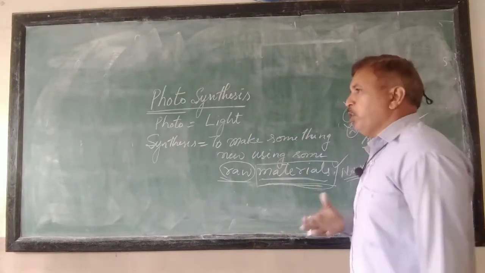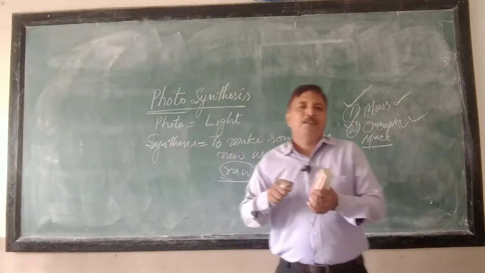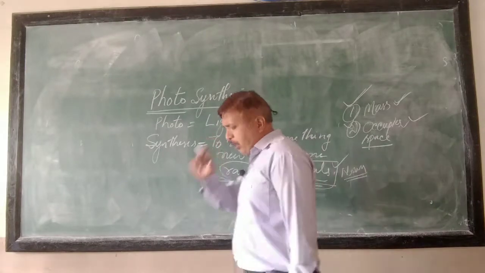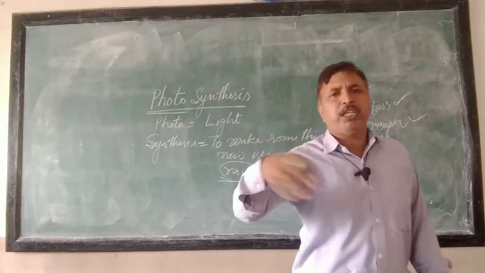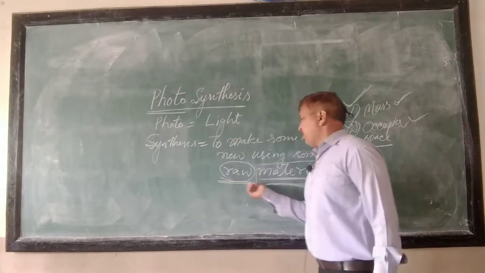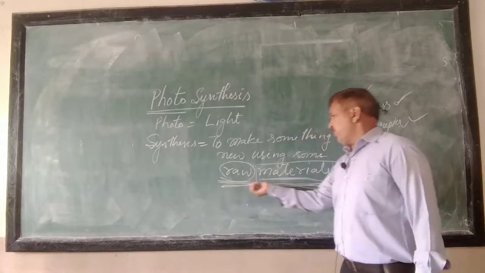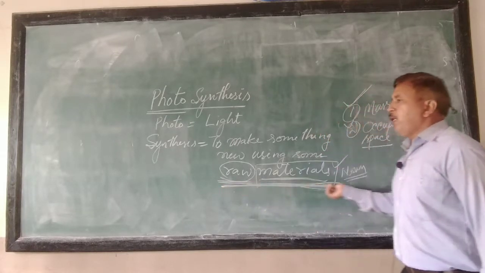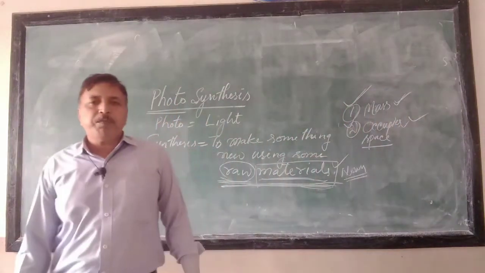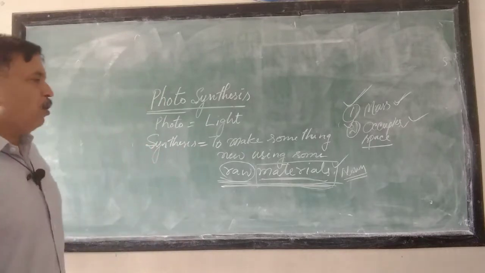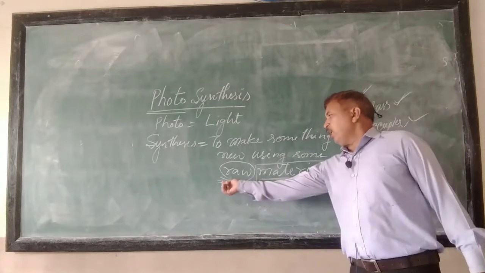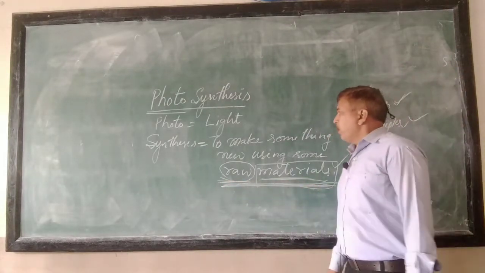If this potato is peeled by your mother, once it is peeled, it will not remain the raw potato. The reason is that a modification, a change, is brought about in its original existing state. So, raw material is a material that is in its original form, and no artificial, that is man-made, or nature-made changes are brought about once they are ready, right. So, raw material is a material that is in its original form, right.